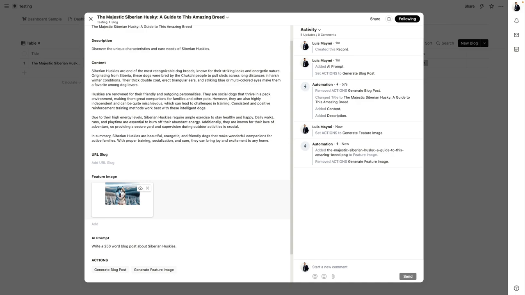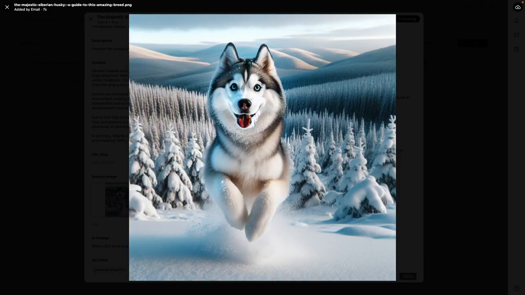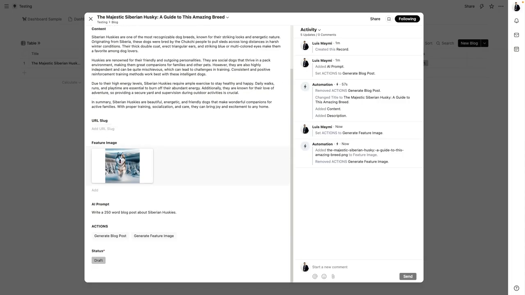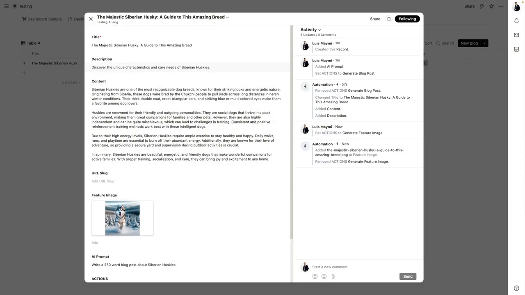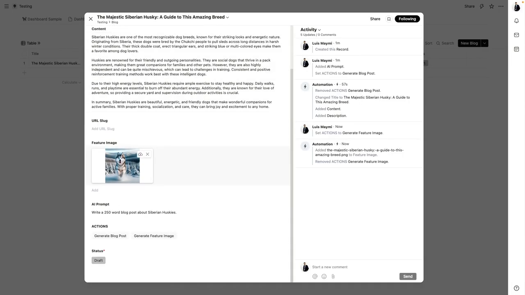It's just going to attach it directly into the post, and as you can see here, boom. Amazing image just with a few clicks of a button. Look, that one I like. Decent enough. Okay, so now I got the blog post ready: title, description, content, and the feature image.